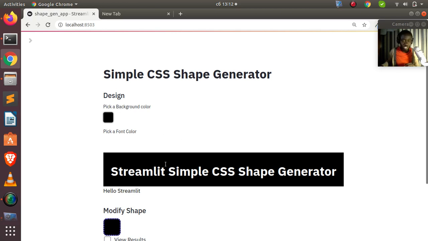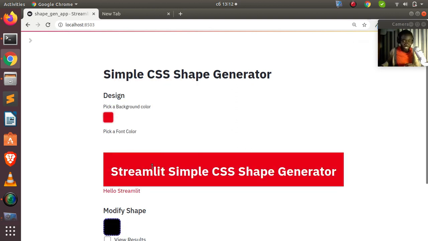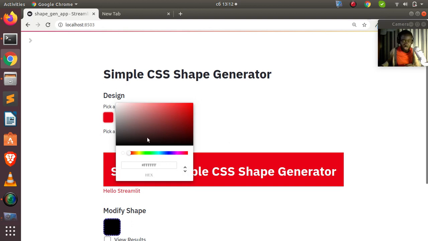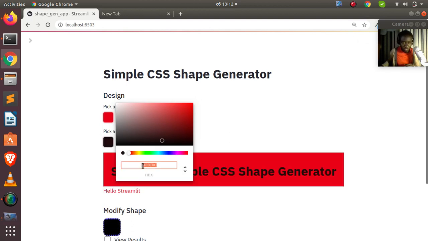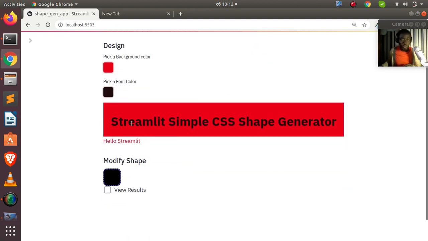In case I want to change the background color, I can use the new color picker, and let's choose red, or tomato. This is going to give us a red background. In case I want to change the font color, I can also click on this same place, then choose, let's say, black. You can do it from this place, or you can change it from here. Any of them is going to work. That is something very cool that we can do now with the new color picker.